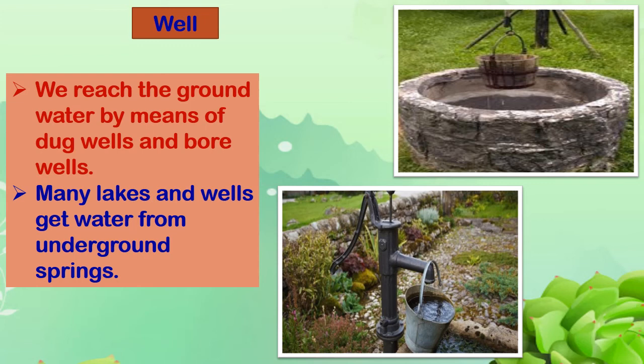The water that is collected under the ground flows in different directions under the ground only. So if you dig a well, you get water.